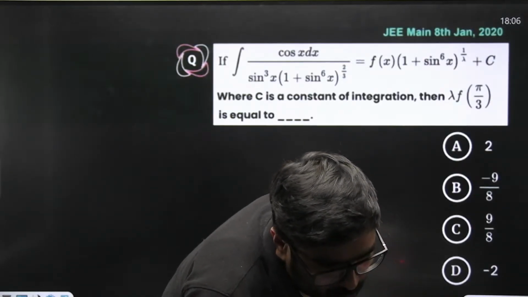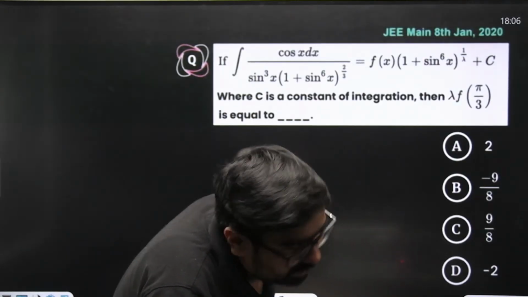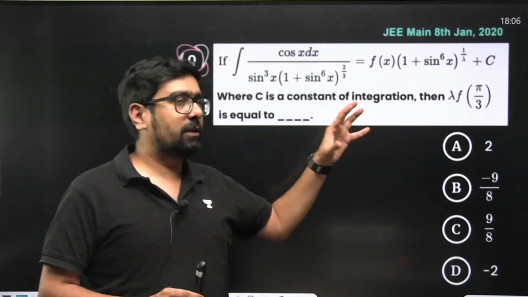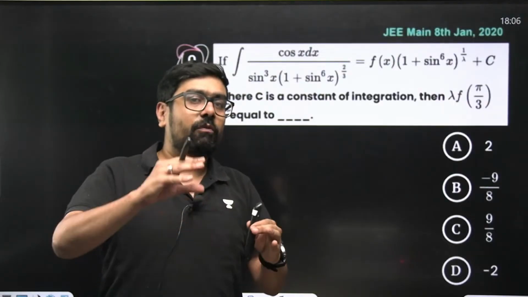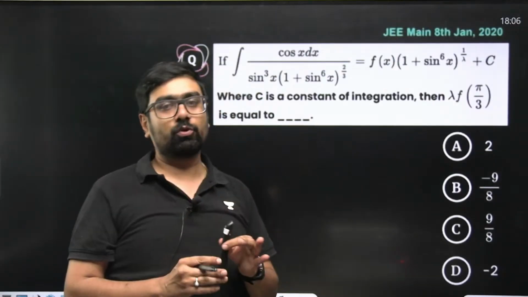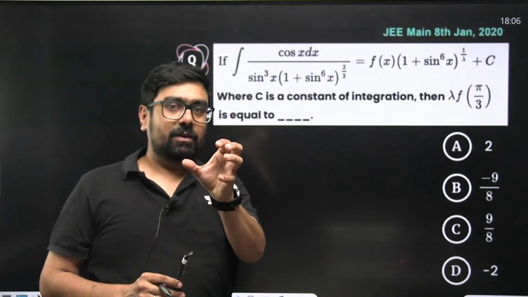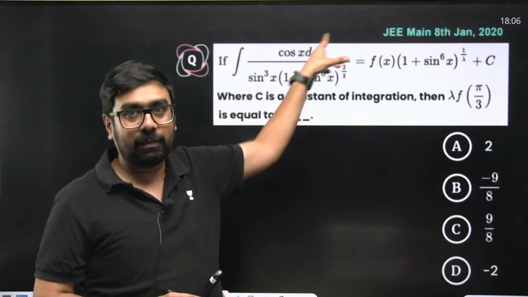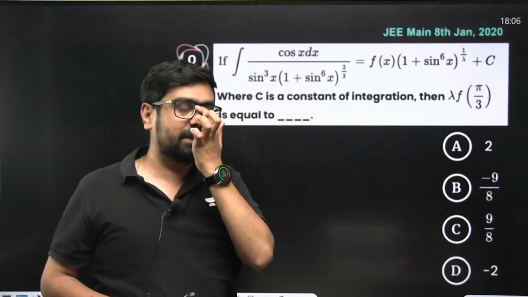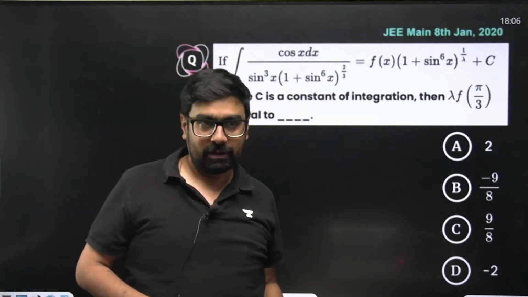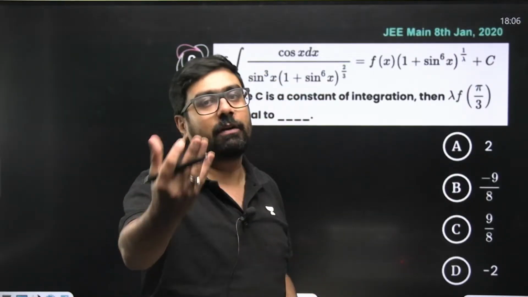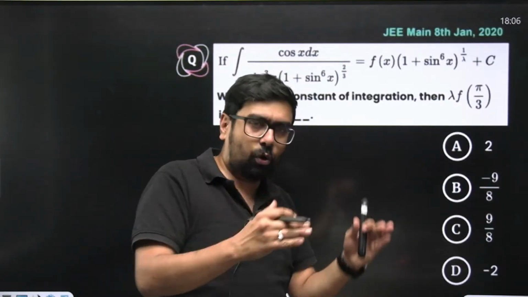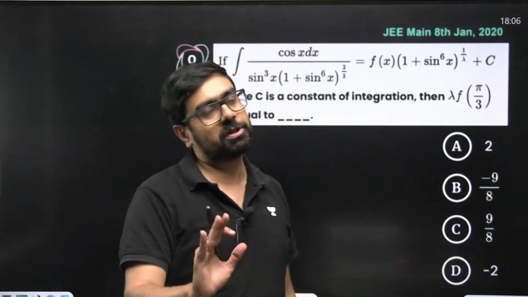But see, if you are able to start, that means if you are able to substitute, how do you know what to substitute? So Darshan, that's what I'm saying. With practice you'll be able to see. Here I'll tell you, most of the cases, if any term is there whose derivative is also there in the problem, derivative multiplied with dx, substitute that without even thinking. If you are not able to see that, then you'll have to hit and try. Not hit and try, with practice you'll be able to know that generally this is going to be the substitution in this kind of problems.